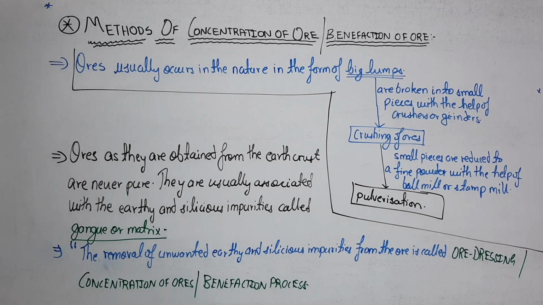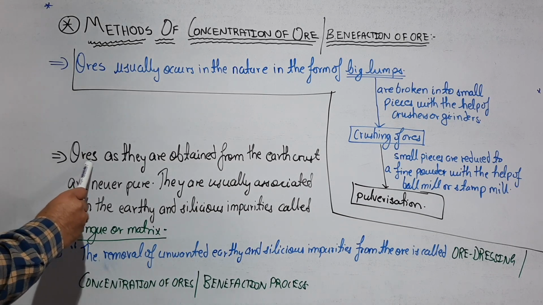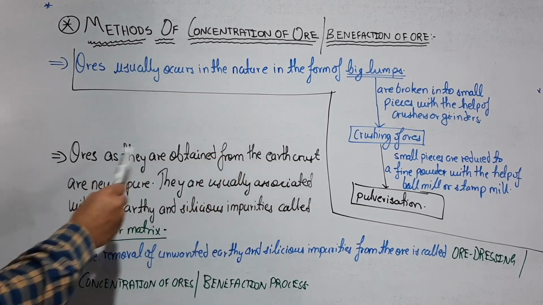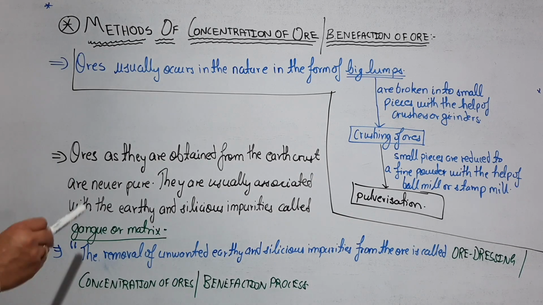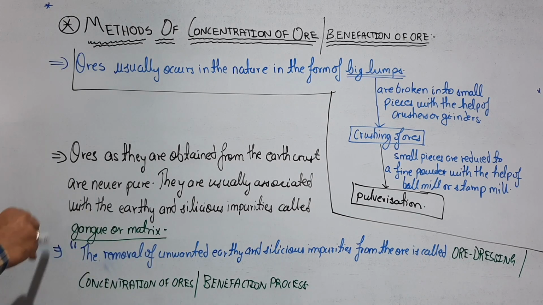Remember? So here is the point written: ores as they are obtained from the earth's crust are never pure. They are associated with earthy and siliceous impurities called gangue or matrix. The removal of these gangue particles from the ores is nothing but the concentration of ore or the benefaction of ore.